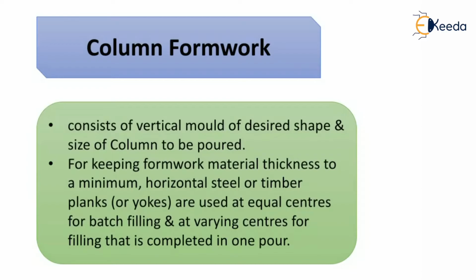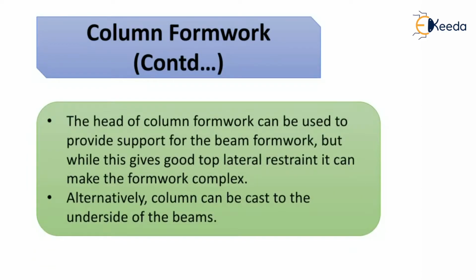So it is completed in one pour. The head of the column formwork can be used to provide support for the beam formwork. But while this gives a good top lateral restraint, it can make the formwork process complex. Alternatively, the column can be cast to the underside of the beams.